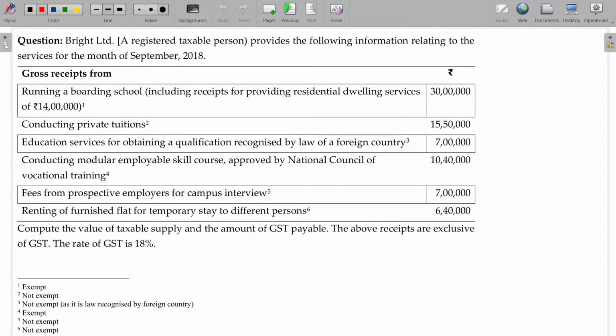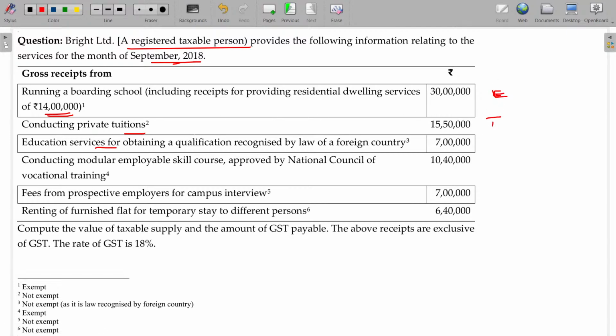Now, Bright Limited, a registered taxable person, provides the following information relating to the services for the month of September 2018. Running a boarding school, including receipts for providing residential dwelling services of 14 lakhs. Okay, so school boarding and lodging will also be provided, usually exempted. Private tuition, taxable.